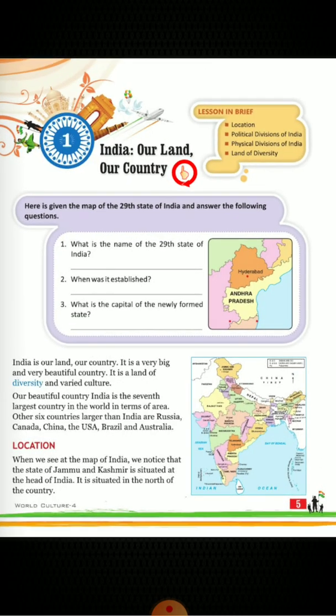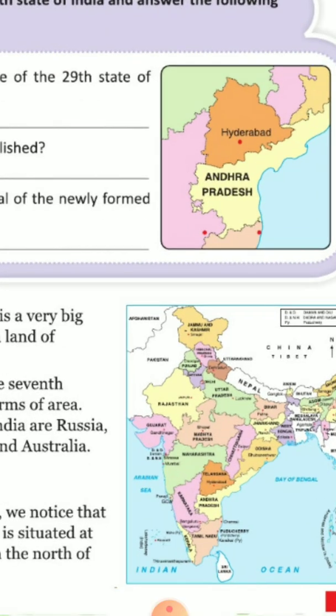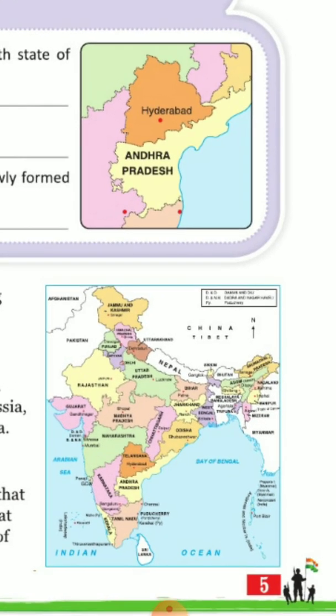So here again in the map you can see that India is bounded with the mighty Himalayas. Mighty Himalayas means powerful, strong Himalayas. So India is bounded with the mighty Himalayas in the north. In the north side there is Himalayas. You can see it is written here in the map. You can see that in the east side